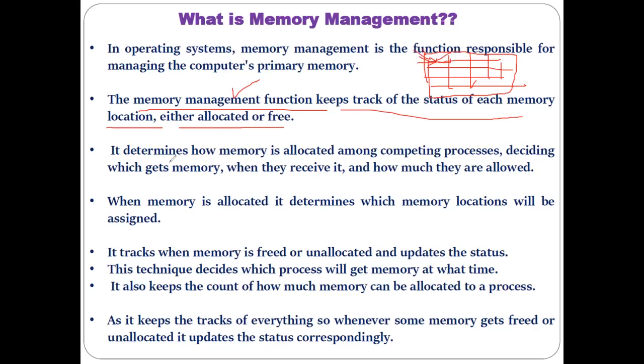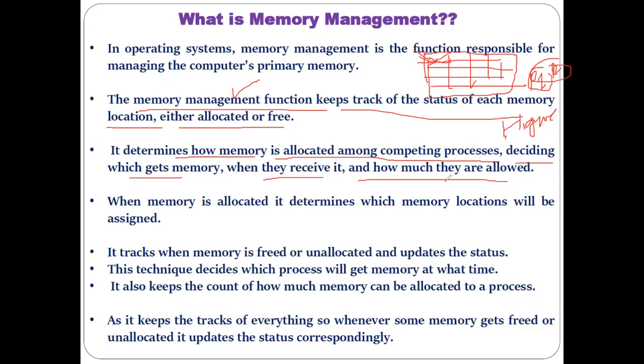Then it also determines how memory is allocated among the computing processes, deciding which gets memory when, and how much they are allowed. Means if there are 5 processes that want to utilize the primary memory to execute, then out of those 5, which process will get access to memory? The process with the higher priority will get access to the memory, and it will get particular memory blocks for execution by the CPU.